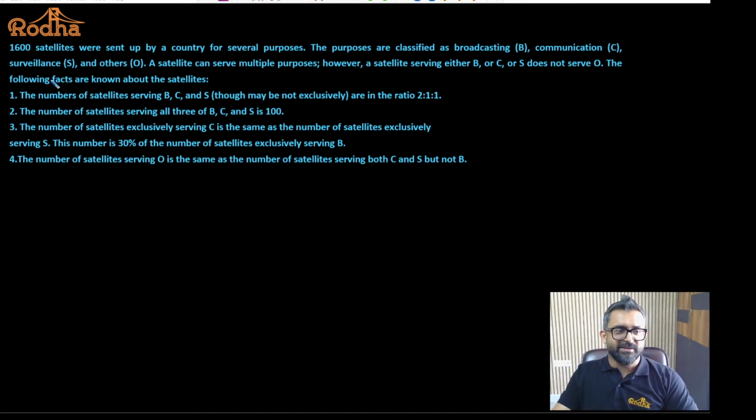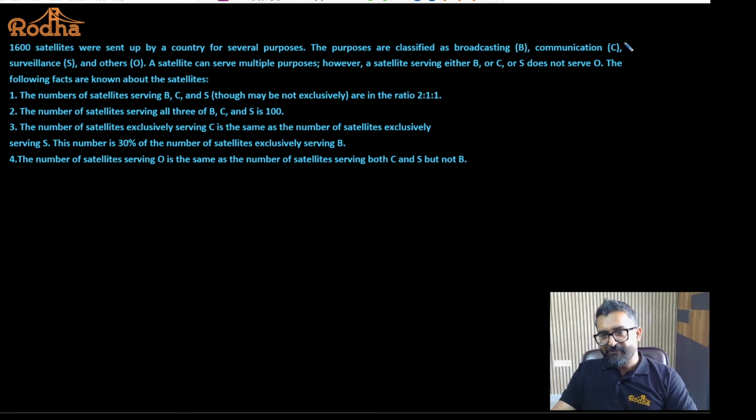The question is telling us there are 1600 satellites sent up by a country for several purposes. The purposes are classified as broadcasting, communication, surveillance, and others. So there are 4 purposes these 1600 satellites are going to serve. A satellite can serve multiple purposes. That means satellite X can be used as a broadcasting satellite, for communication, and also for surveillance. However, a satellite serving either B or C or S does not serve O.